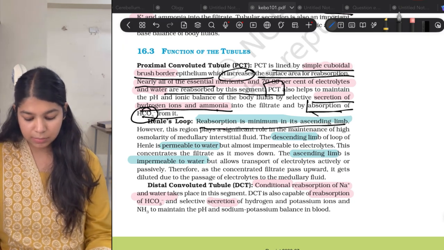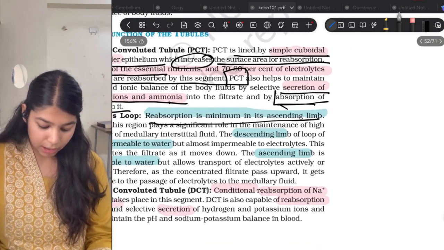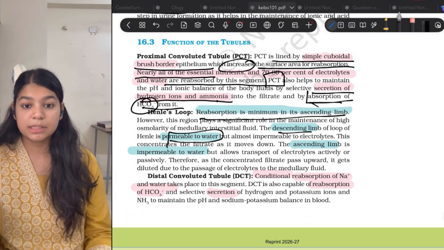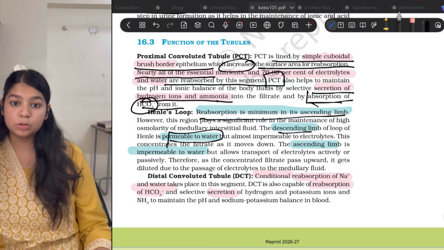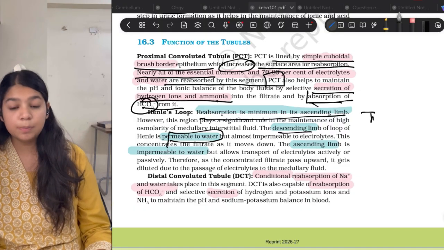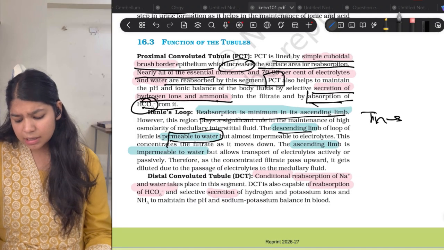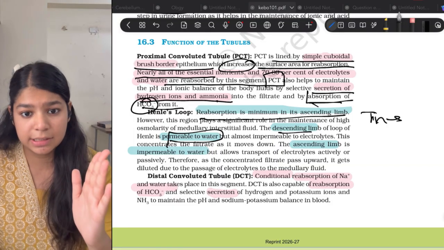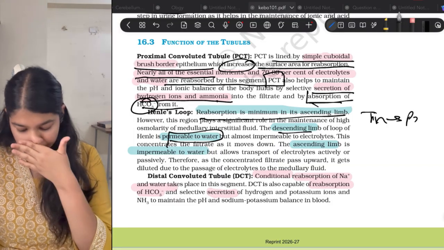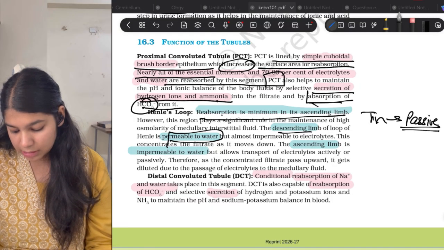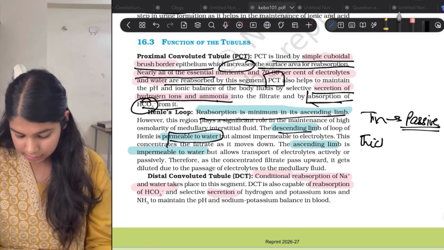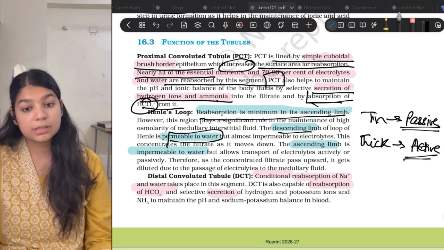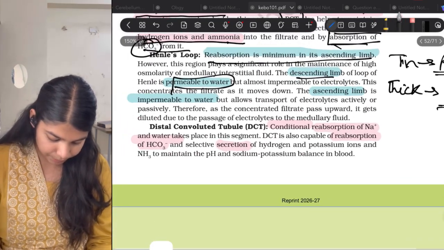Henle's loop. Reabsorption is minimum in the ascending limb of Henle's loop. Now, the descending limb is permeable to water, and the ascending limb has two parts, the thick part and the thin part. Entire ascending limb is permeable to NaCl, but in the thin part, NaCl is reabsorbed by passive process, while in the thick part NaCl is reabsorbed by active process. This you have to remember.